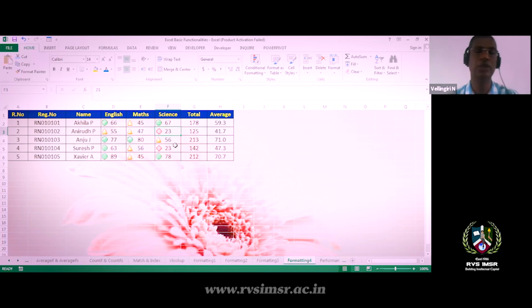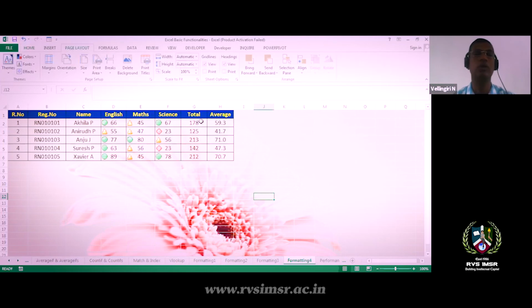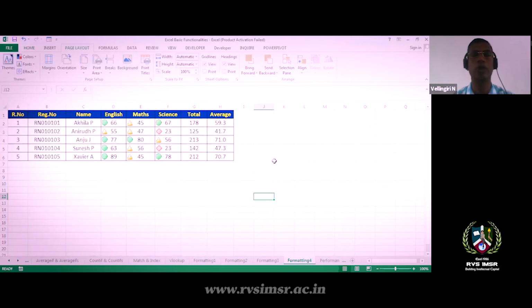Okay, so normal data won't give you that much clarity. The numbers and all, you cannot identify simply, but if you are visualizing like this, you can easily identify. Similarly, you can use this background and all. If you don't want your background, you can remove it. If you want your background, you can add your background.